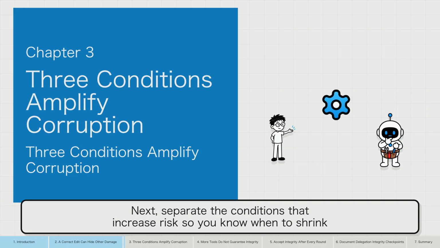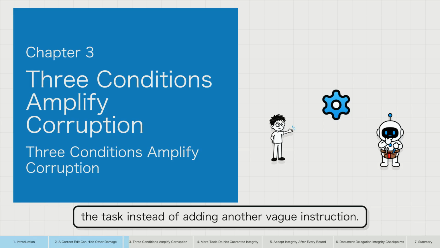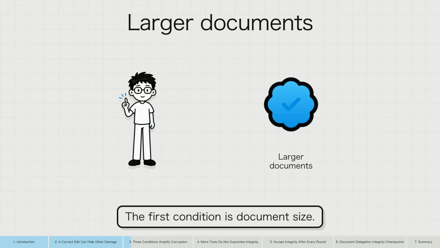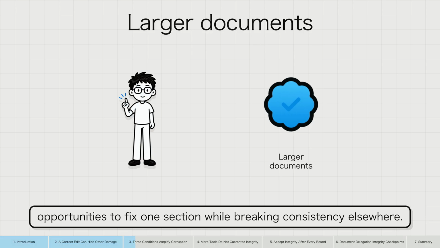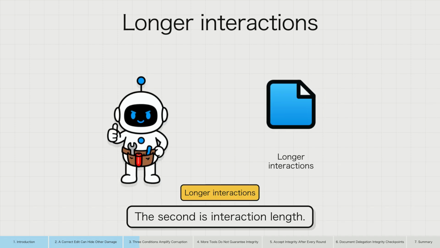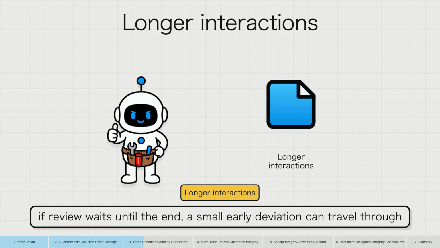Next, separate the conditions that increase risk so you know when to shrink the task instead of adding another vague instruction. The first condition is document size. More facts, cross-references, and local constraints create more opportunities to fix one section while breaking consistency elsewhere. The second is interaction length. Each turn changes the working version. If review waits until the end, a small early deviation can travel through later edits.